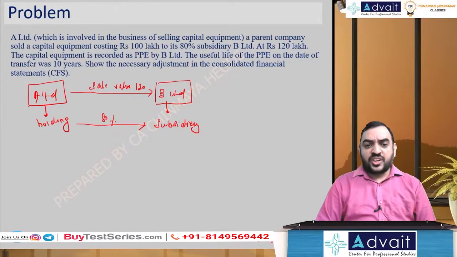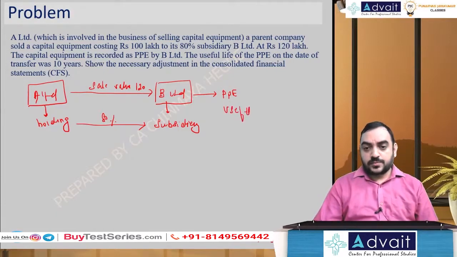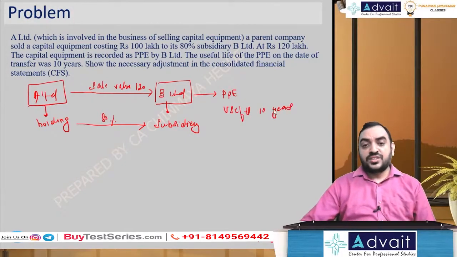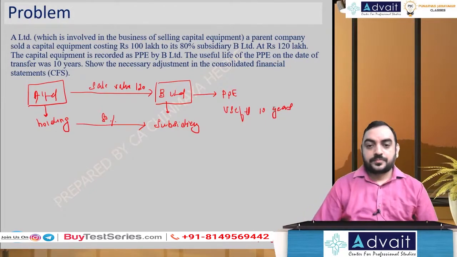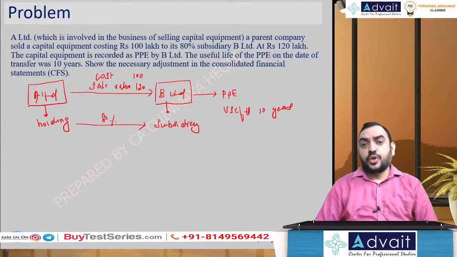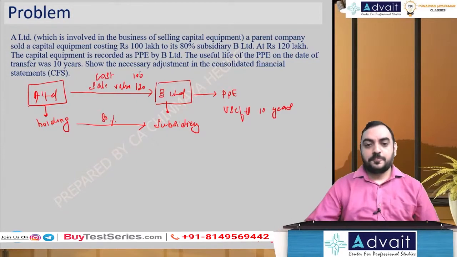The capital equipment is recorded as PPE by B Limited. B Limited has taken it as PPE. The useful life of the PPE on the date of transfer was 10 years. Okay, so useful life 10 years. Show the necessary adjustments in consolidation of financial statements. Costing 100. Okay, sale value 120, costing 100. So book value is 100 but sold at 120.